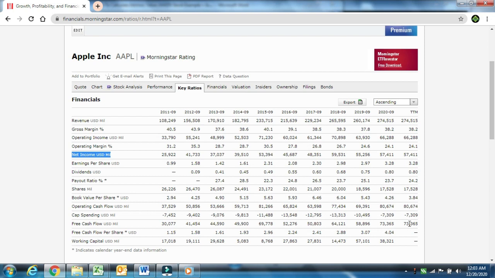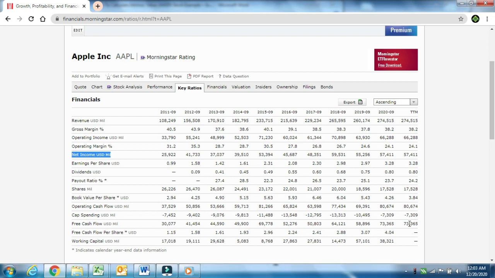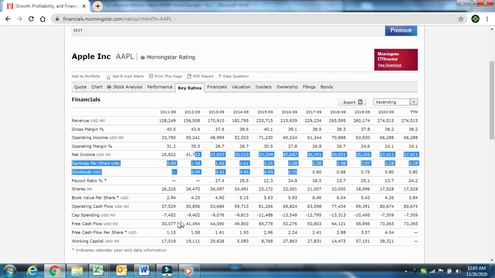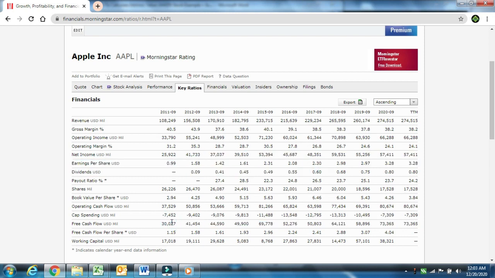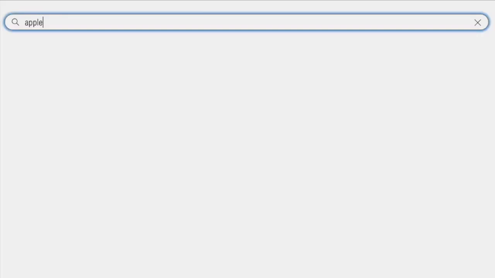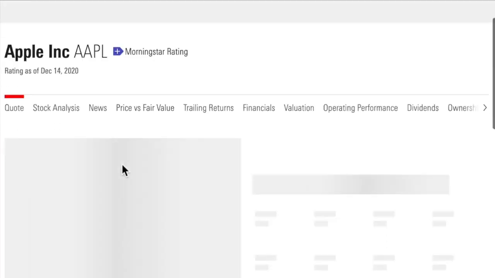When you are in the business, you have to get a feeling for what the key number is there. Perhaps the easiest thing is to just take the net income and then adjust depending on what kind of business you are looking at. One question is, where can you get this information? It is pretty simple. You just go to Morningstar, type Apple, click on Apple, and here you have a lot of data about the company.